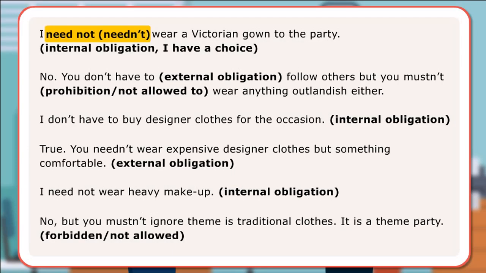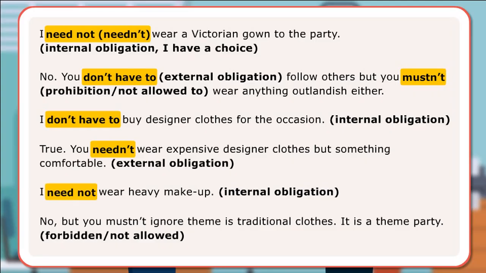I need not wear a Victorian gown to the party. No, you don't have to follow others, but you must not wear anything outlandish either. I don't have to buy designer clothes for the occasion. True, you need not wear expensive designer clothes, but something comfortable. I need not wear heavy makeup. No, but you must not ignore the theme is traditional clothes. It is a theme party.